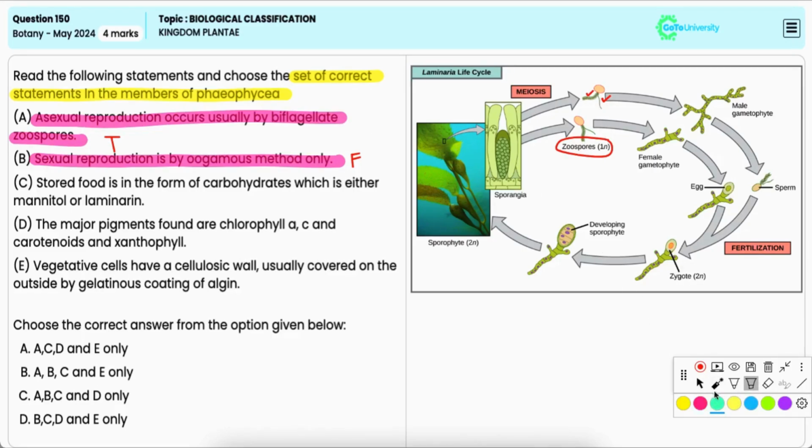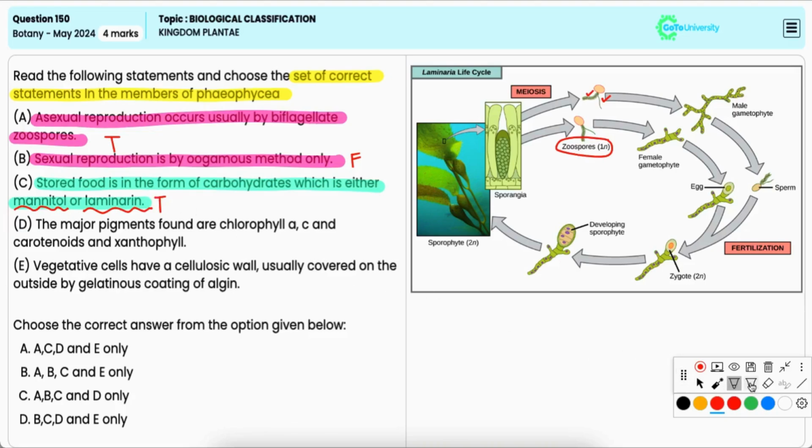Statement C: stored food is in the form of carbohydrates, which are either mannitol or laminarin. Now, this is also true because the primary storage forms in Phaeophyceae are mannitol, which is a sugar alcohol, and laminarin, which is a polysaccharide.